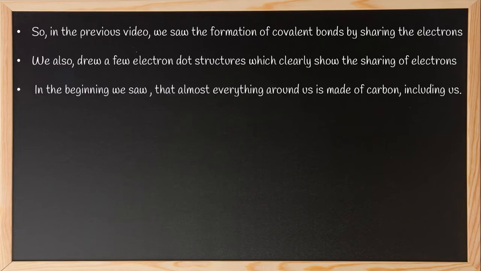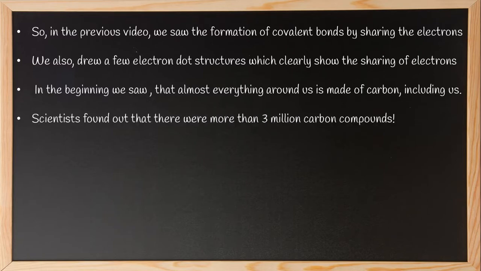In the beginning, we saw that almost everything around us is made of carbon, including us. Scientists found out that there are more than 3 million carbon compounds. But how is that actually possible? How can carbon do such a great thing? How can it combine with so many?